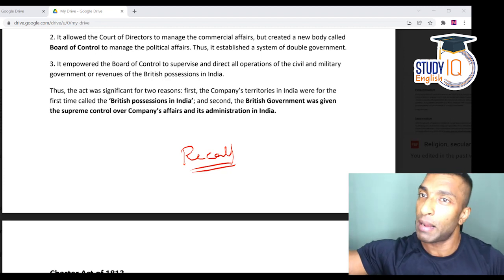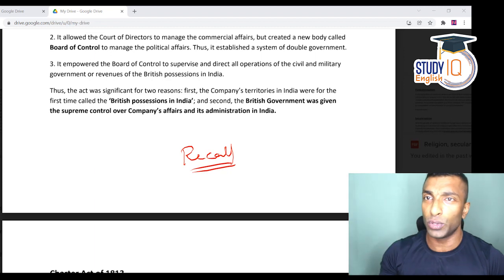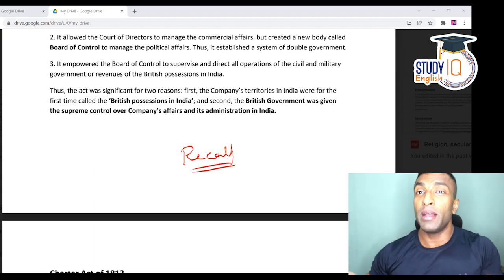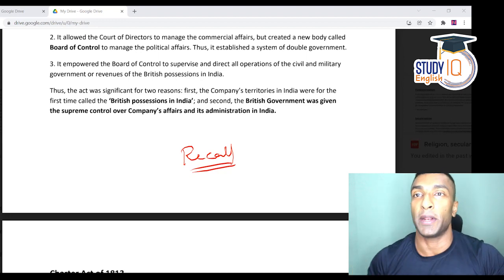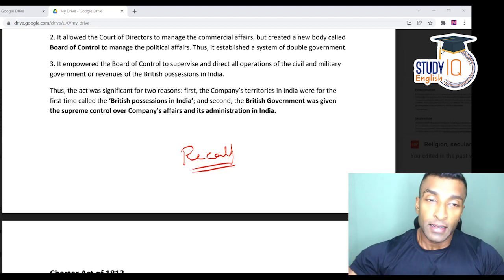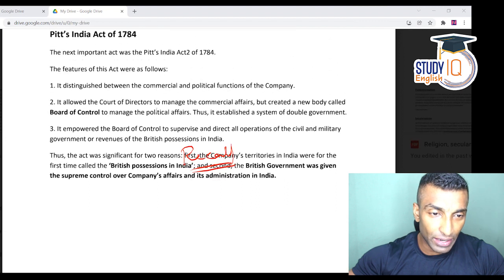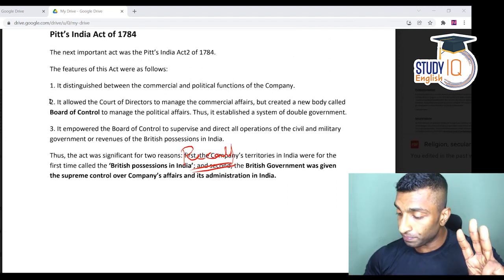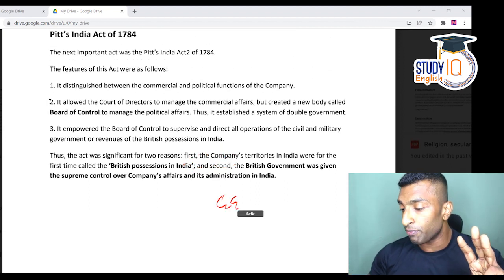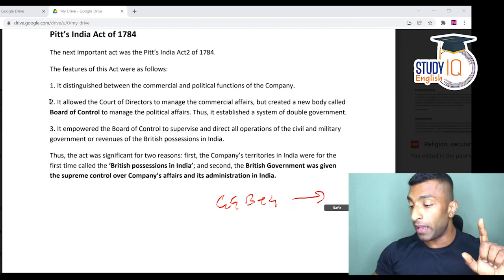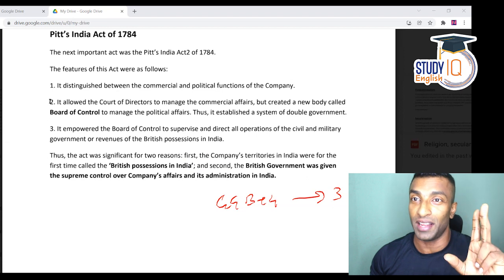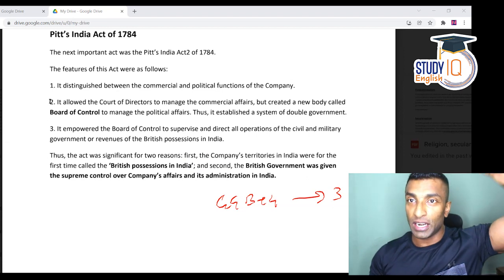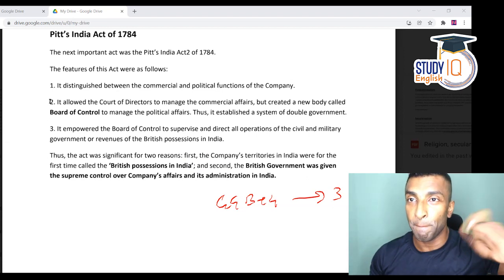Obviously, the other members are appointed by the Crown. They can do that. It is their own appointment only. But including the Governor General, who was appointed by the company, who was the head of the company. Correct? So those 3 points are written here. You can just read that. 3 points I'll repeat. Governor General of Bengal plus 3. Then a Board of Control is established. There is a right to recall.